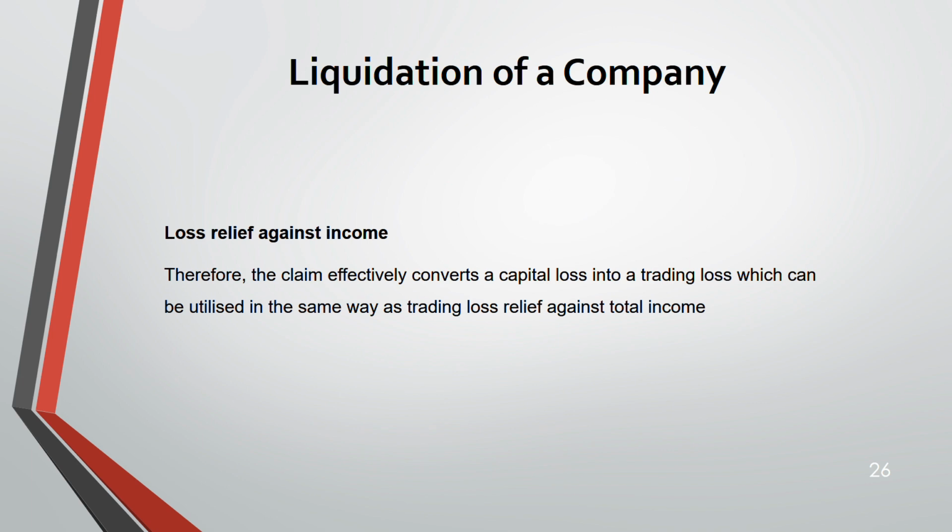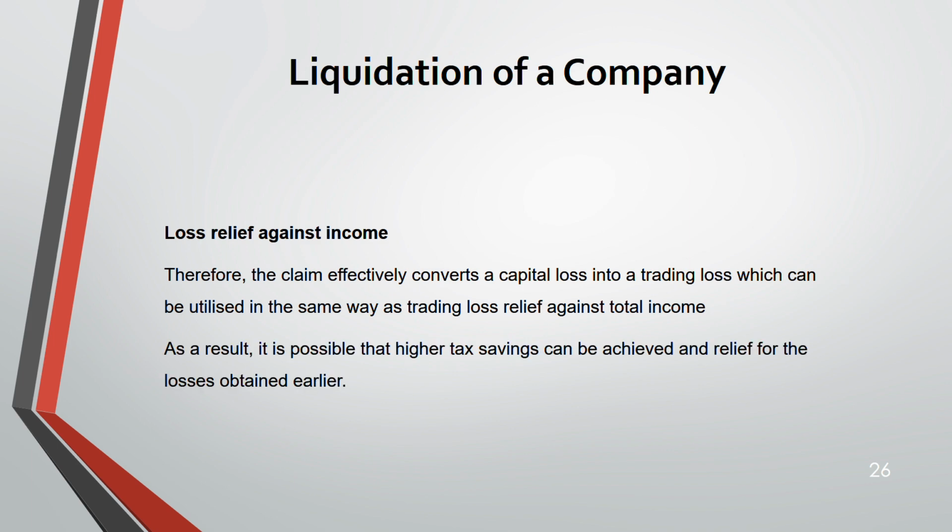Now, loss relief against income. Therefore, the claim effectively converts a capital loss into a trading loss. That means after that it will be utilized in the same way you utilize trading loss against total income. By the way, the set of CGT reliefs is my next lecture, lecture number 11. As a result, higher tax saving can be achieved for the relief and the relief for the losses obtained earlier.